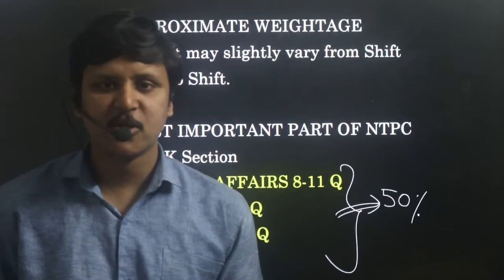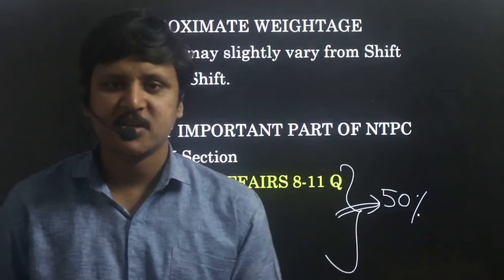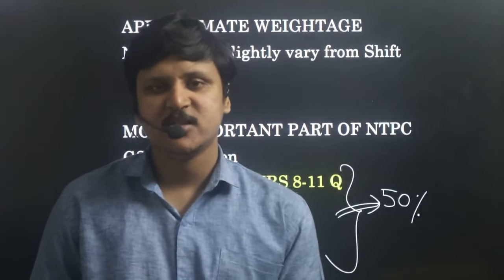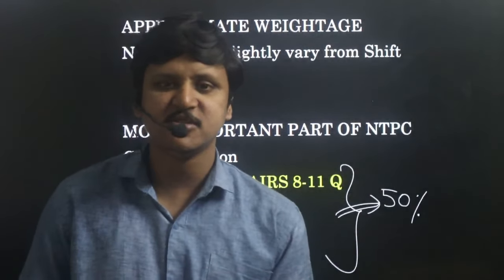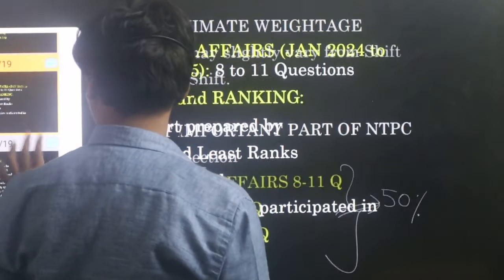So first priority, go to current affairs and read current affairs well. Just 1 to 1.5 years of current affairs are enough. Next go to computers and prepare computers well. The syllabus is less. You can easily score 4 to 5 marks in computers. Next cover static GK. Let us discuss in detail what we should cover in current affairs.